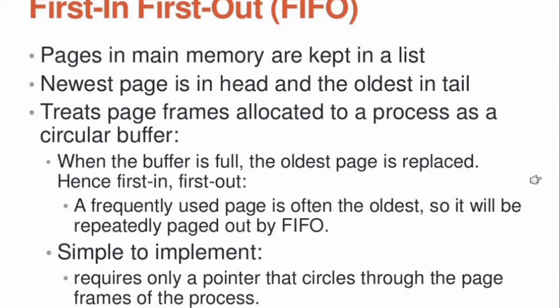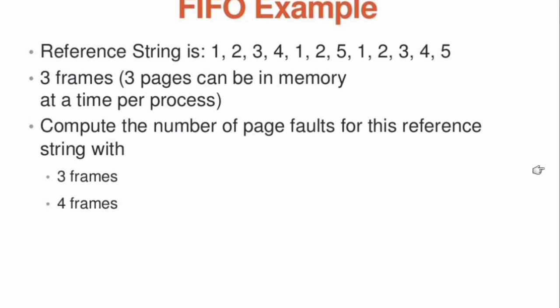We will see this algorithm with an example. Now you see this slide, FIFO algorithm example. The reference string is 1, 2, 3, 4, 1, 2, 5, 1, 2, 3, 4, 5 and 3 frames. 3 pages can be in the memory at a time per process.